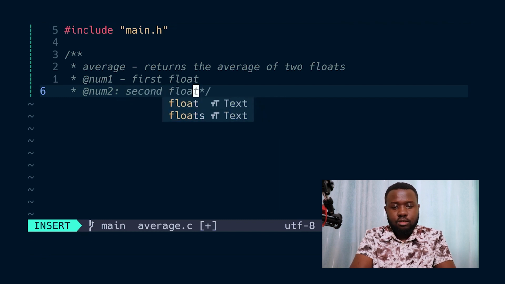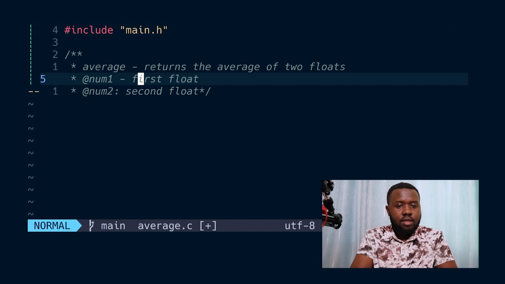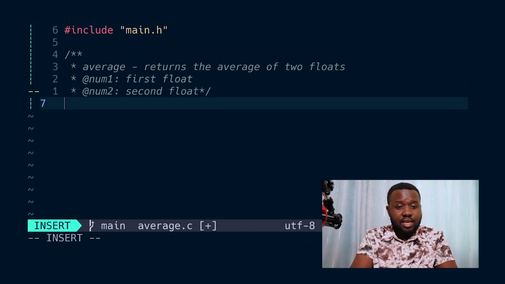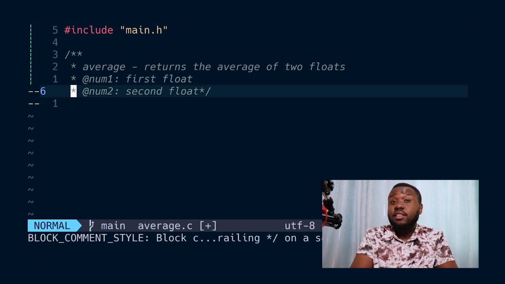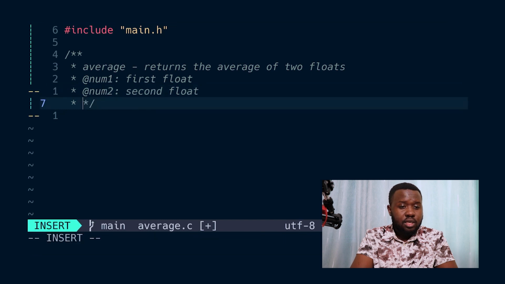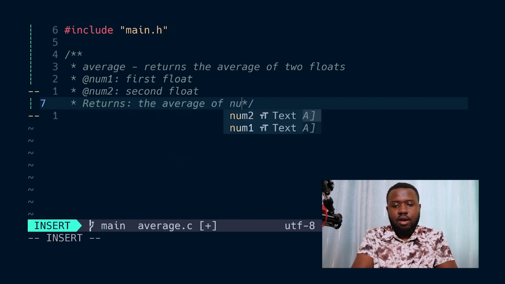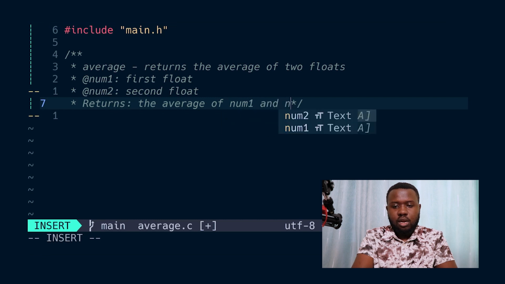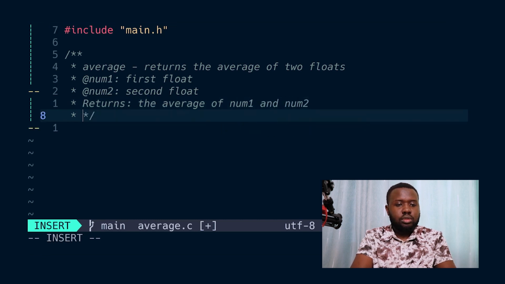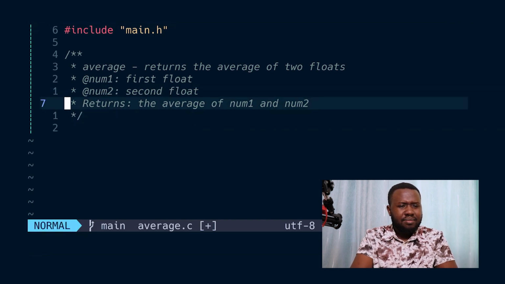Then I need to say what it returns. So it returns the average of num1 and num2.